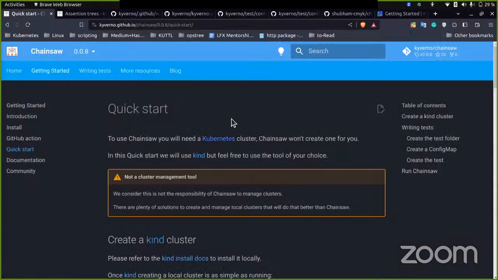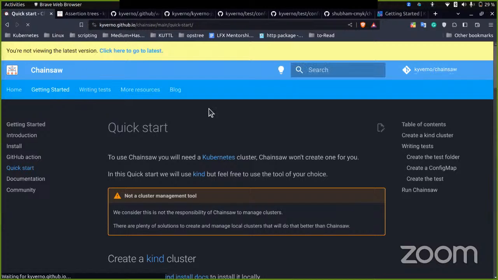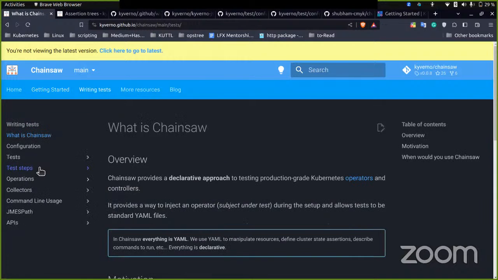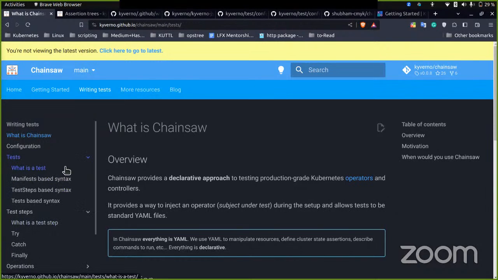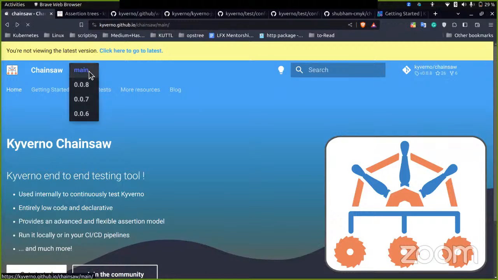Looking at the website, the concurrent description doesn't clarify whether the test steps are executed concurrently or the steps within the single test are executed concurrently. So it would be good to clarify that. The project is still not stable, we didn't have any stable release.